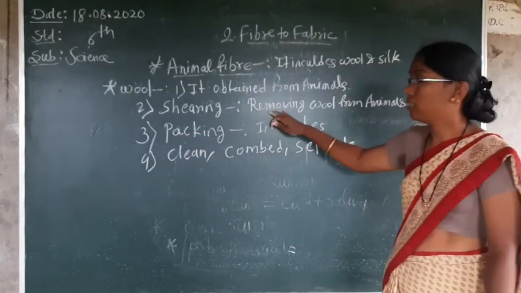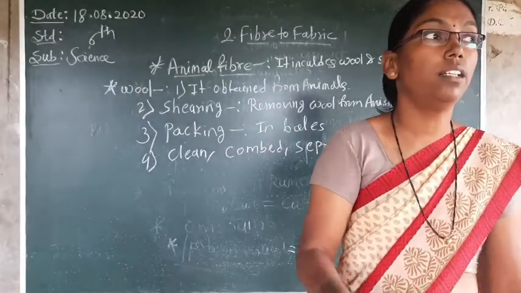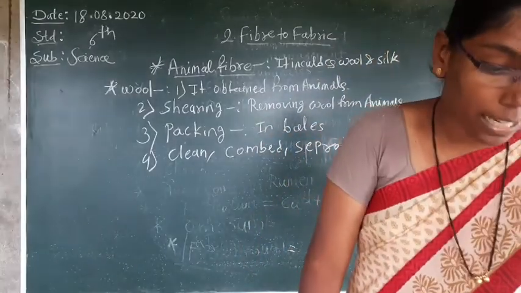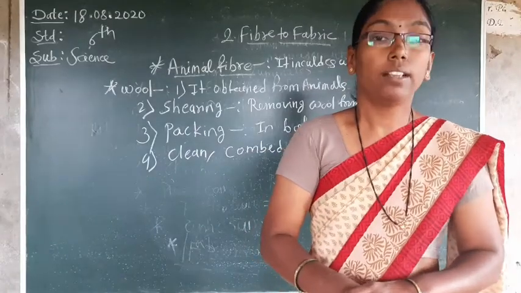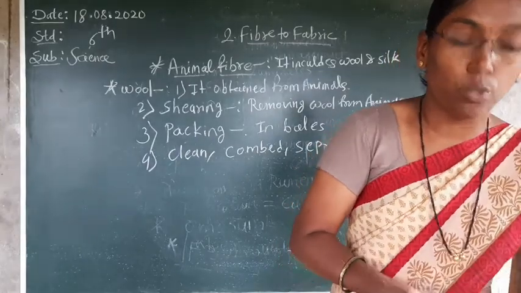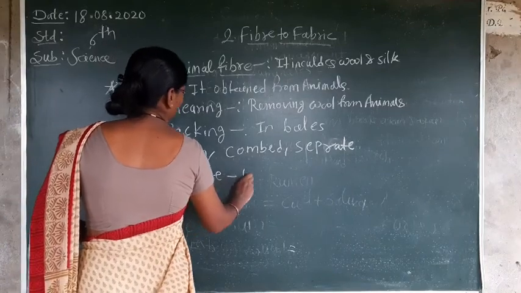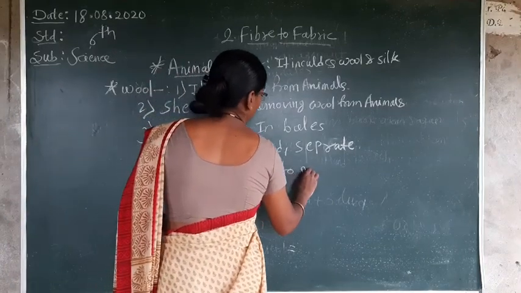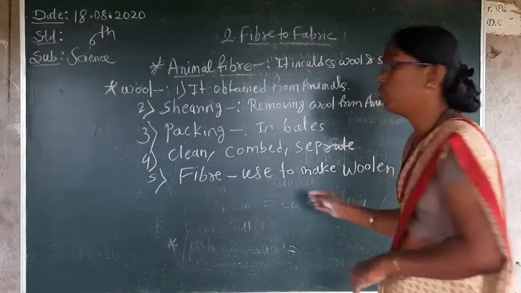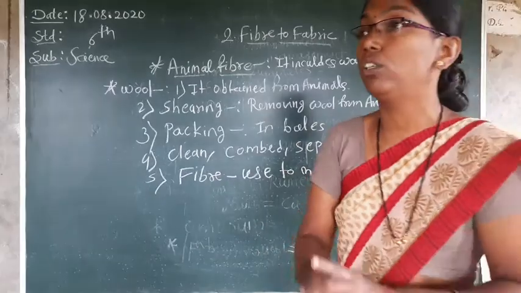Okay, removing will be there, then packing will be there, then these bales go to the machine. For what reason? Through the machine they will be cleaned, combed and separated into fibers. Then this fiber, which is clean and combed, is woven to make woolen clothes. Understood? This fiber is used to make woolen clothes.